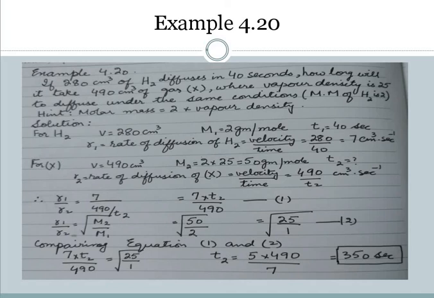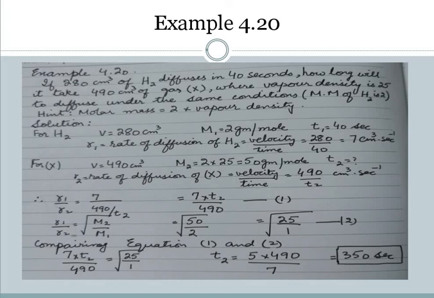In the equation R1 by R2, we know R1 is equal to 7, and R2 is 90 by T2. So T2 moves up, and we get a new equation: 7 into T2 by 90. Similarly, putting in the molar masses, R1 by R2 is equal to under root M2 by M1, and 50 by 2 gives under root 25 by 1.